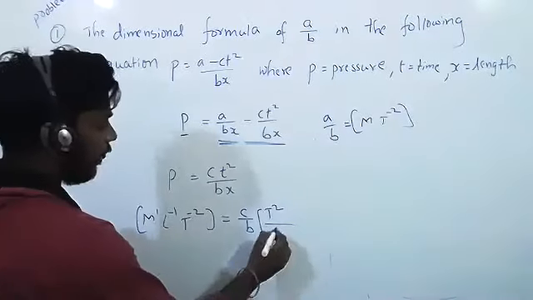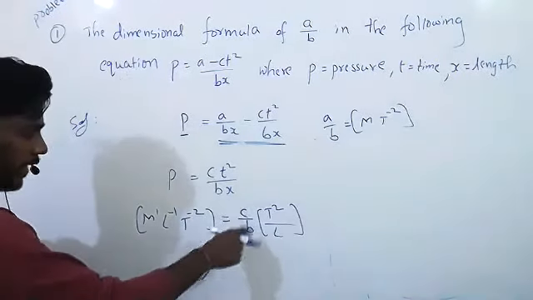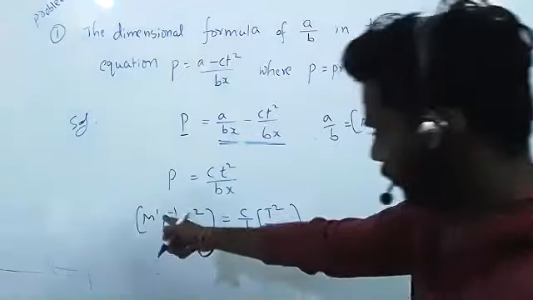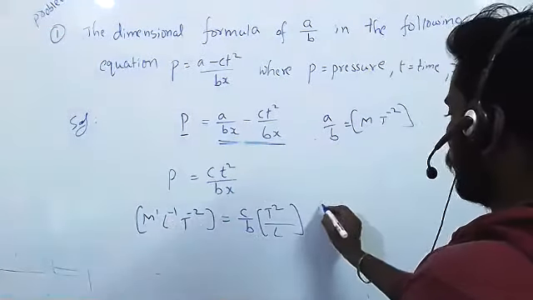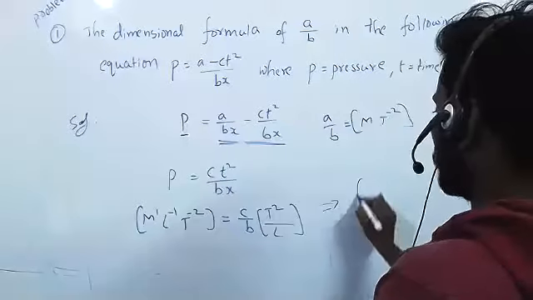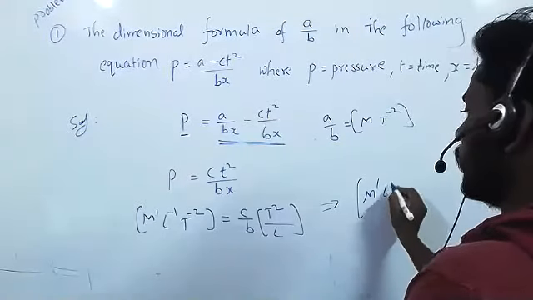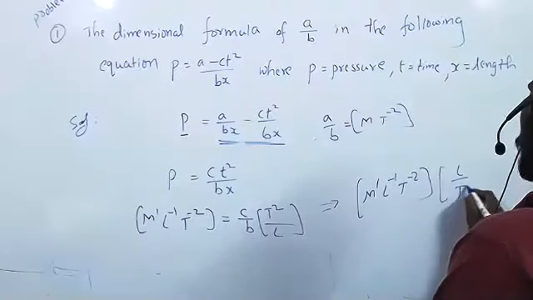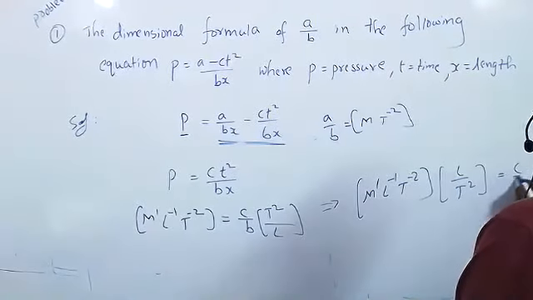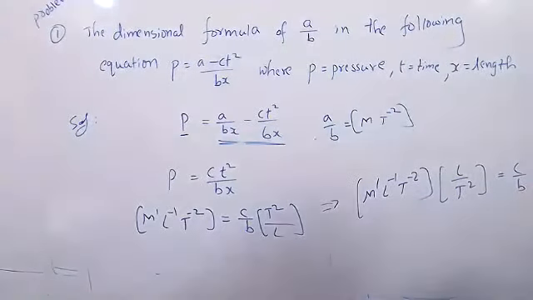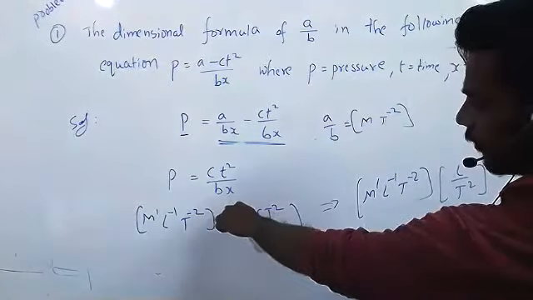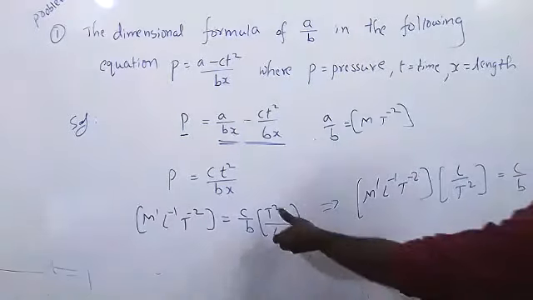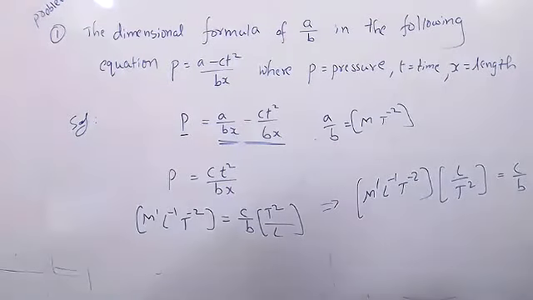Now we want only this, right? So we have to take T square by L to the LHS. So maybe that equation will be like this. Correct or not, check once. M1 L power 1 T power minus 2, L by T square. If it goes, it will multiply, right? It is product. If it goes, division. It will become reciprocal. Is it correct or not?